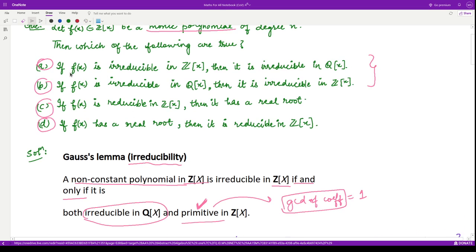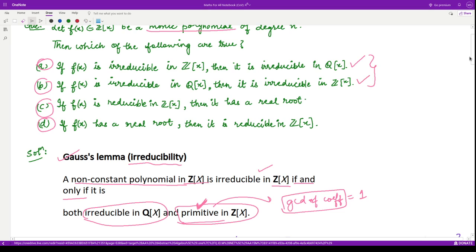So in the first case, they are saying f(x) is irreducible in Z[x]. It implies it is irreducible in Q[x] by this Gauss lemma, right? Therefore, this option is correct. Moreover, second option, they are saying f(x) is irreducible in Q[x]. Moreover, we have this property of primitiveness. Therefore, it is also irreducible in Z[x] according to this Gauss lemma. Therefore, options A and B are correct, right?